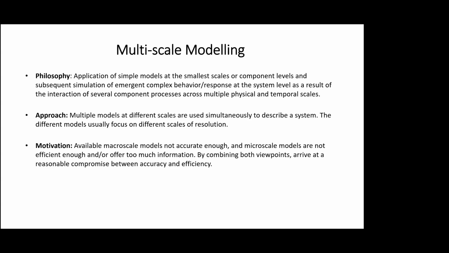So multiple models are used at different scales simultaneously to describe a system. Different models usually focus on different scales of resolution. There might be models for looking at the atomic level, models for the microscopic level, and models separately which look at mesoscale and macro scale levels. These may be looking at different phenomena, but they are all interlinked because it is one and the same material.